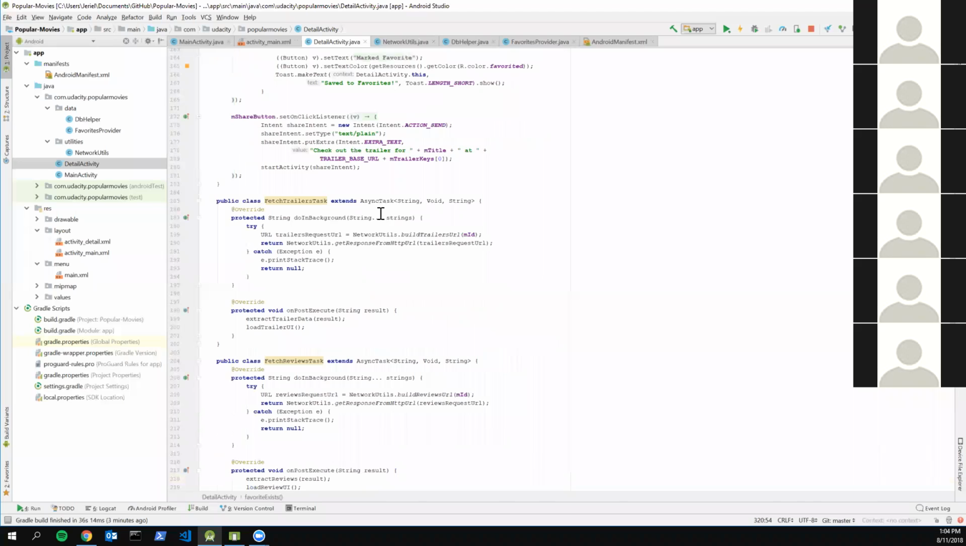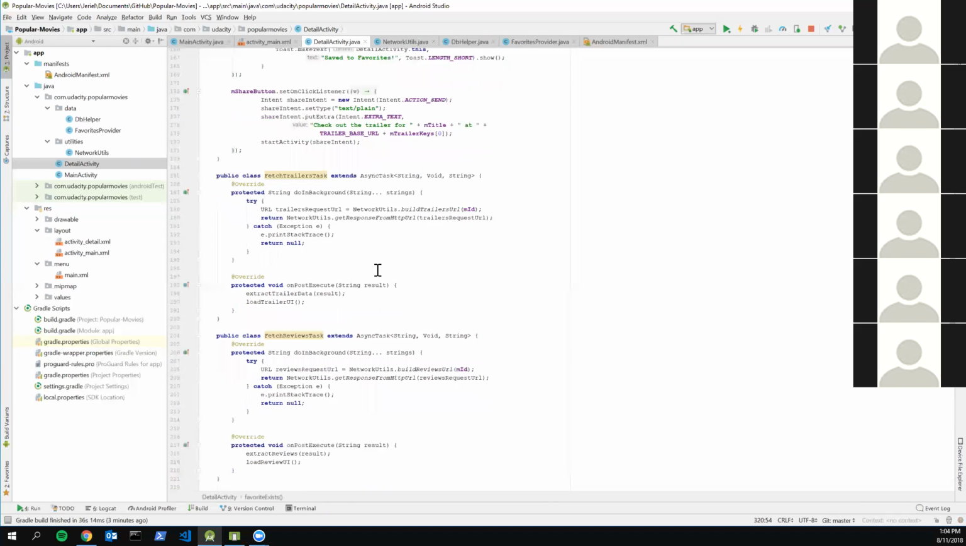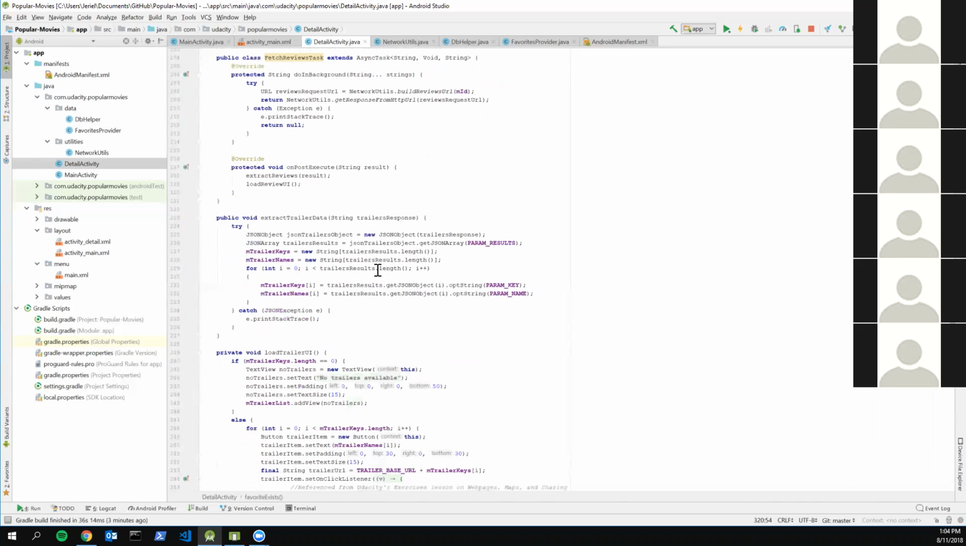So on post execute, once you have managed to retrieve that JSON data, you can go ahead and extract all the different trailers. What it comes back to you as is different URLs, and these are essentially just YouTube links that will link you straight to the YouTube video for the trailer. And that's what I did here in this method called extract trailer data. You have the JSON string that you got from pulling the API.